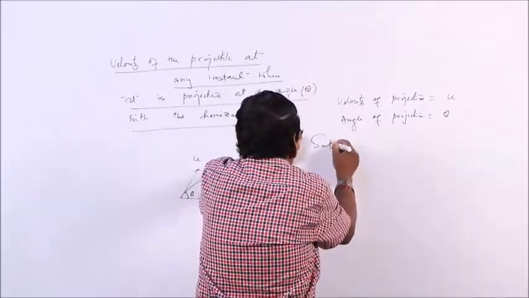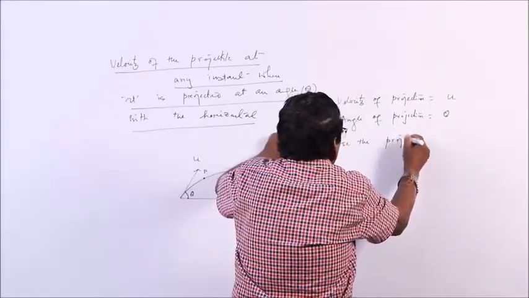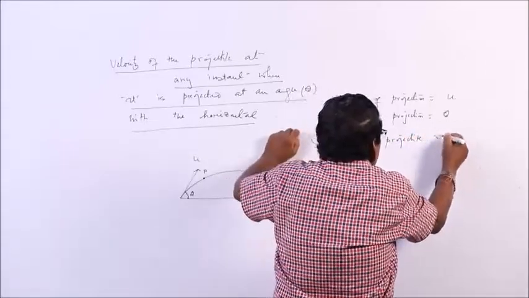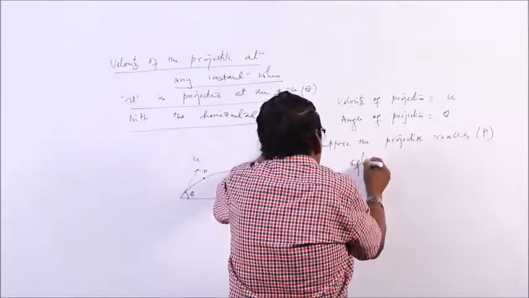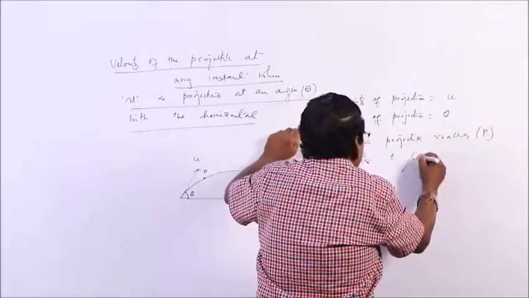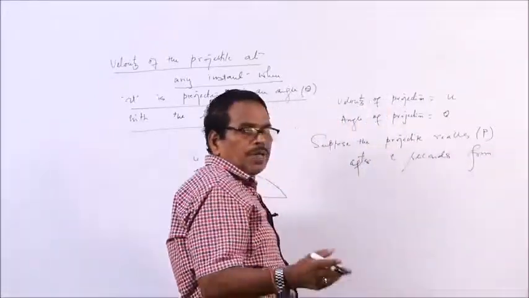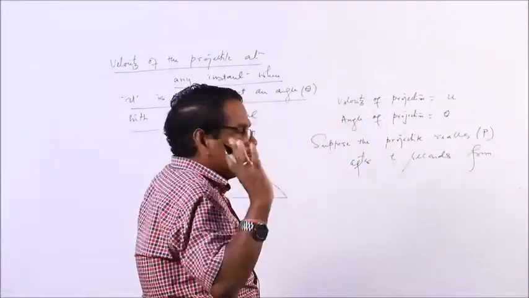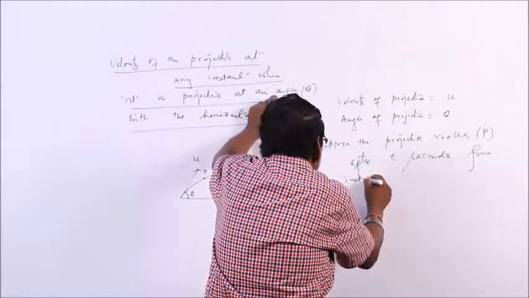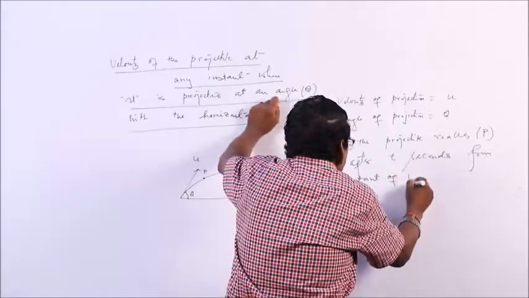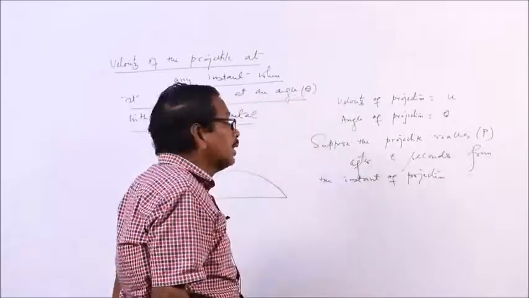Suppose the projectile reaches P after t seconds from the instant of projection, that is important. Then what is the velocity at the point P?